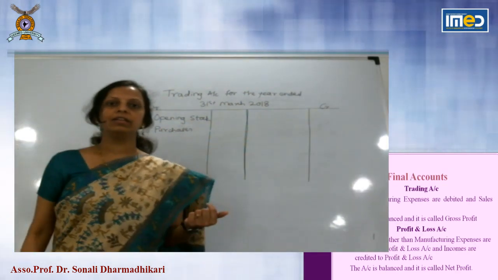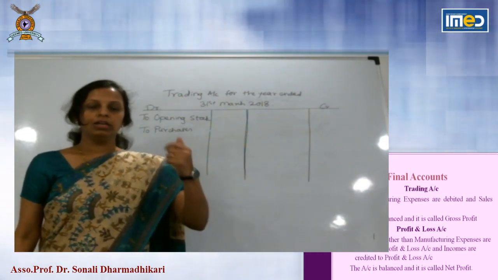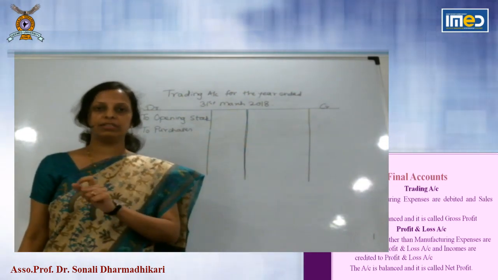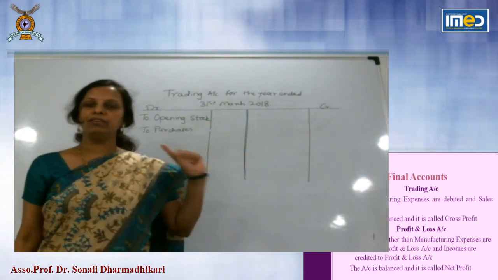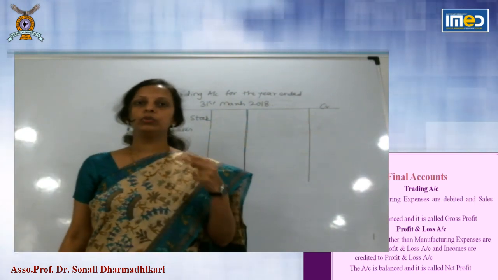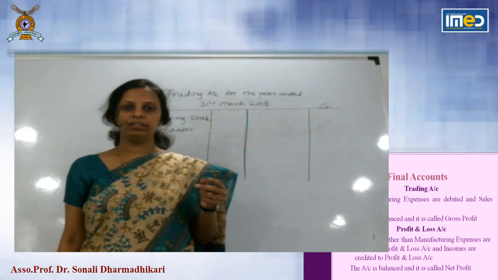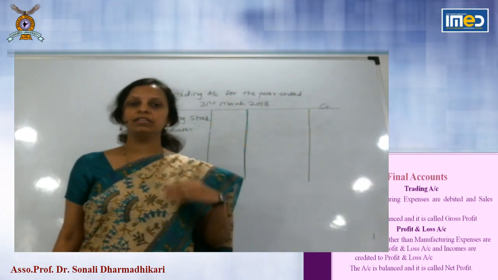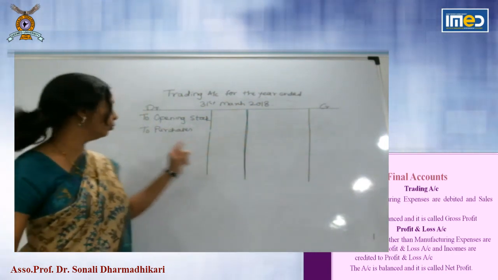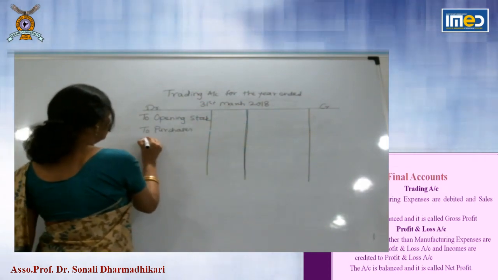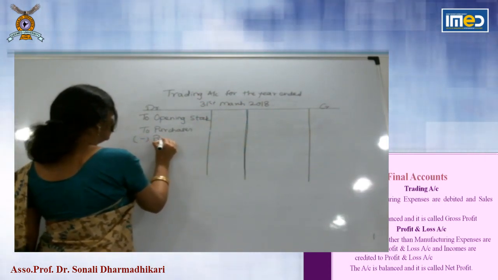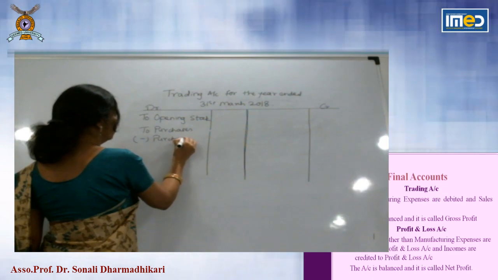We have also seen the classification of goods account. So, purchase and purchase return, they are related. In final accounts, always two related accounts are taken together so that we can interpret it in a better way. So, to purchases, immediately you will deduct purchase return.